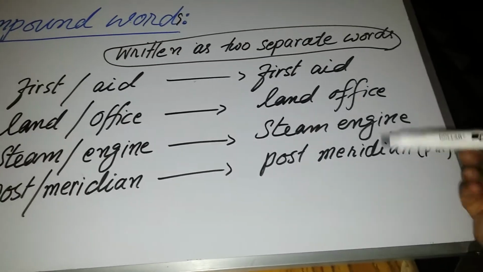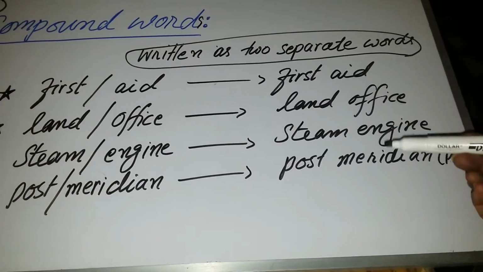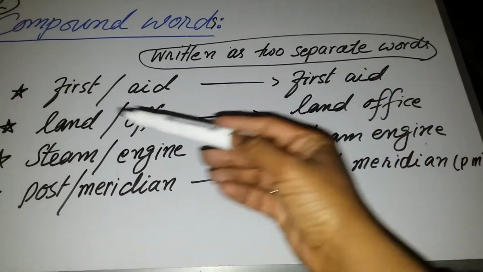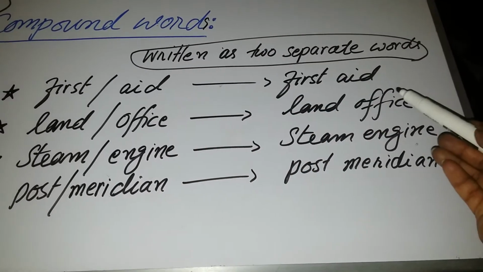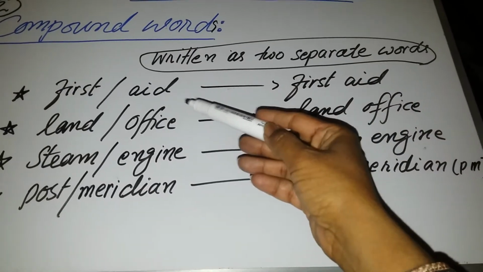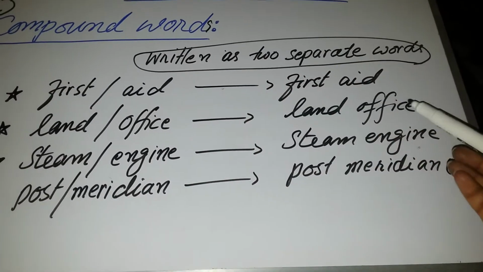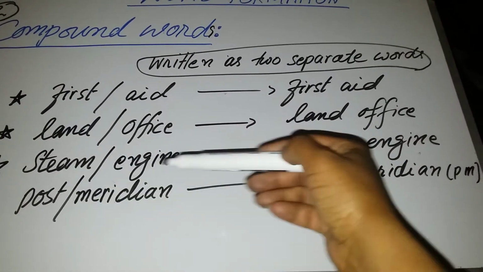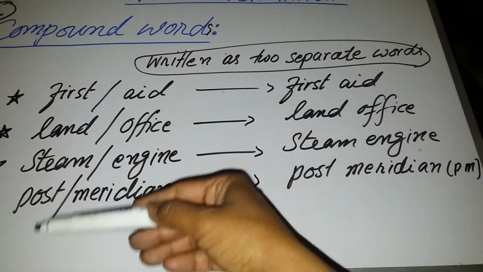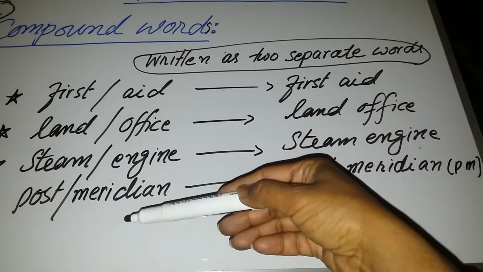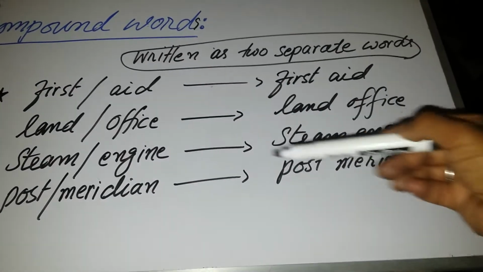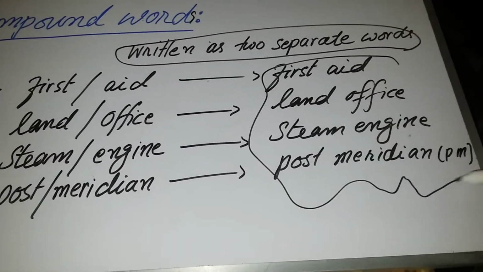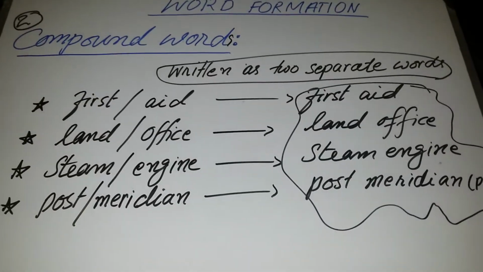So, look at these words, they are written separately, there is a space between the two words, but the meanings of these words are totally changed from the separate words. First and aid have different meanings, but first aid has a different meaning. Land and office, steam and engine are giving separate meanings. These are all called compound words, but they are written separately.